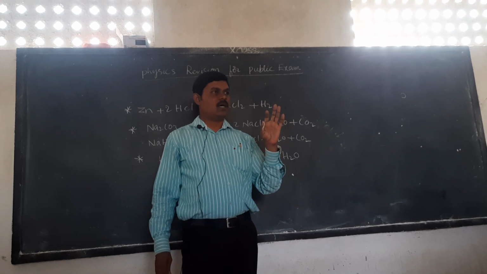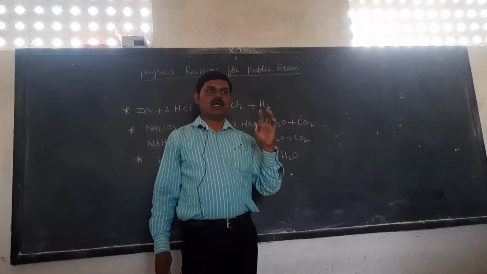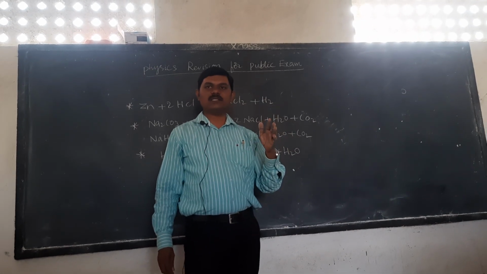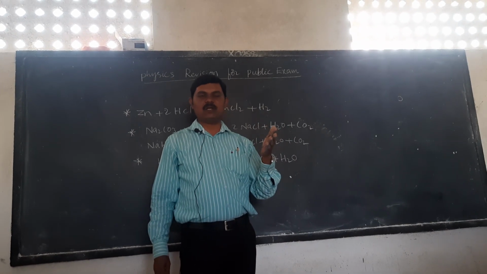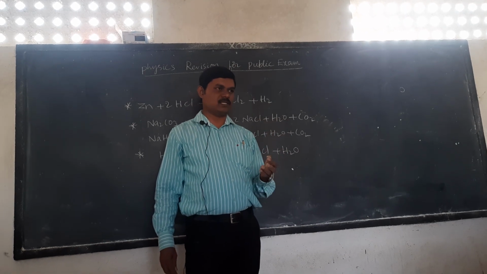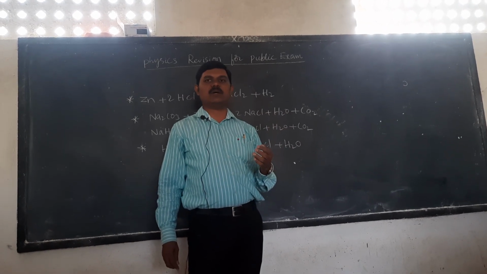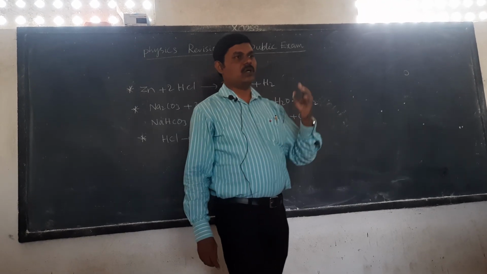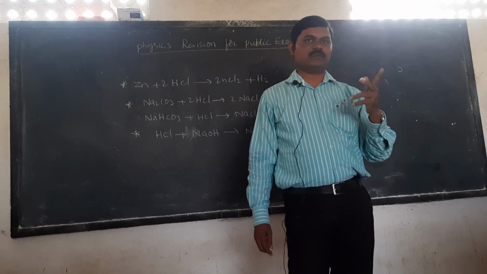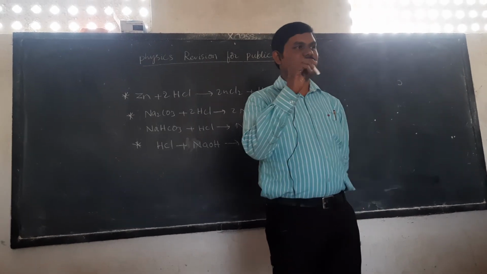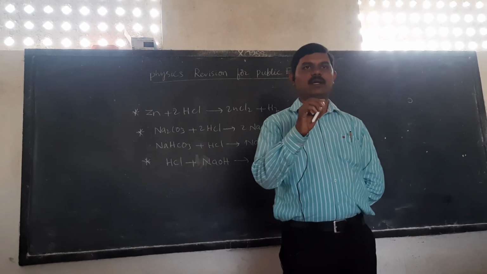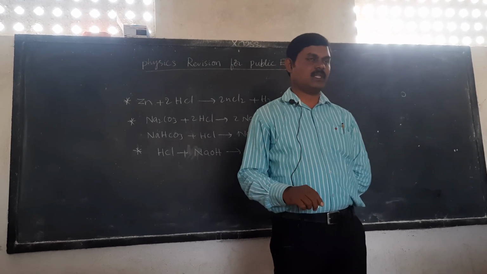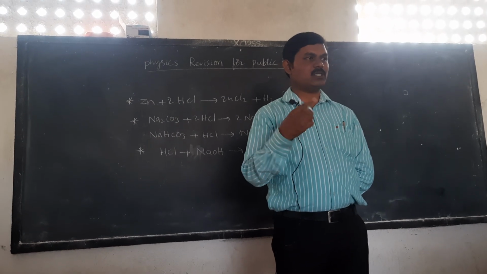By taking hydrochloric acid, sulfuric acid, glucose and alcohol, we can prove that only acids produce an electric current, because they dissociate into their ions: H plus ions and Cl minus ions from hydrochloric acid, and H plus ions produced by the sulfuric acid also. So this is also one of the activity based questions. And finally in this lesson, the importance of pH is important. In daily life: tooth decay, digestive system, pH of the soil. These three can be expected as the importance of pH.